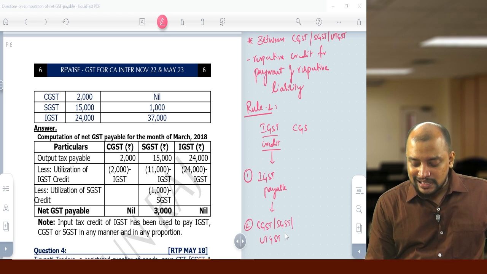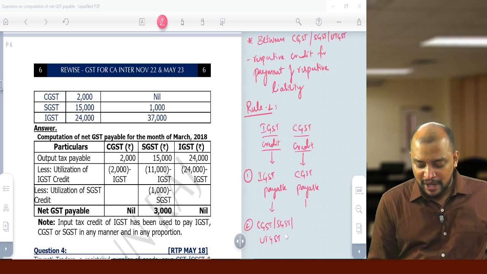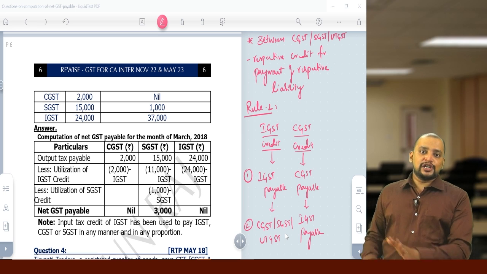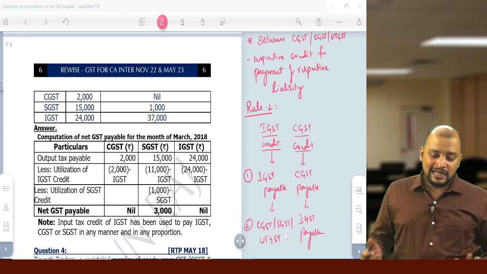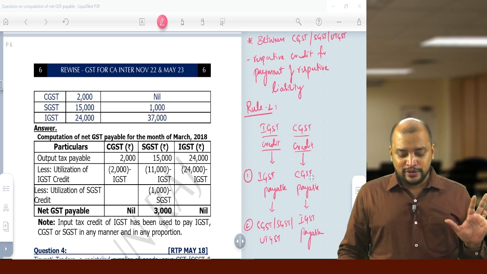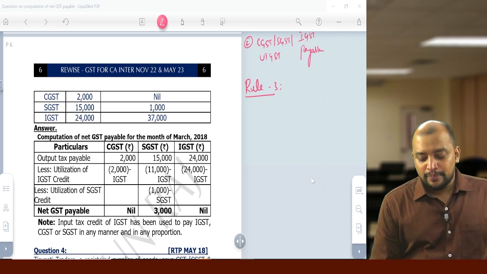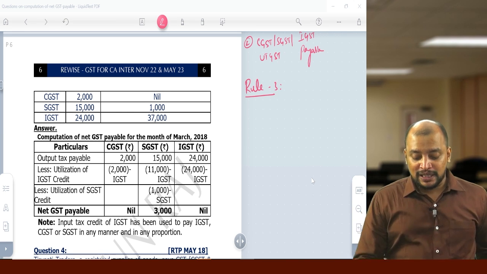Then what about CGST credit? CGST credit first should be utilized for payment of CGST liability, and balance if any can be used for payment of IGST payable. The same is applicable for SGST, UTGST also. So first for payment of its liability, then for payment of IGST liability. This is rule 2 that you need to remember. Then rule 3 says that before touching CGST, SGST credit, the credit of IGST should be completely exhausted.